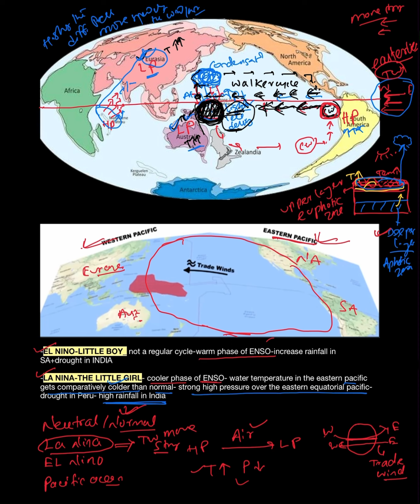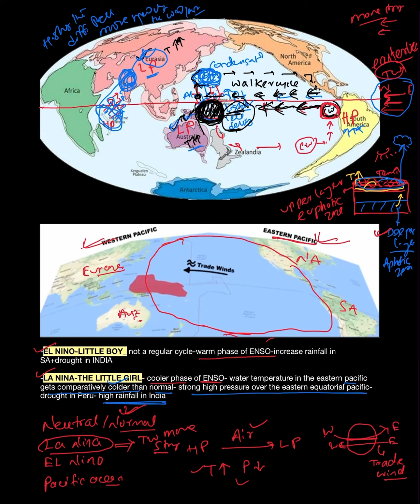So more air will move from the Australian landmass to the Indian region. More air movement means more water vapor will move to the Indian subcontinent, and more rainfall by means of the condensation process. This is happening in the La Nina condition.